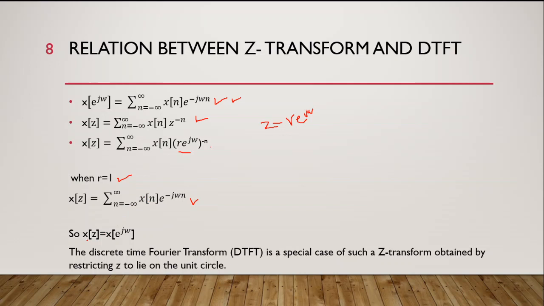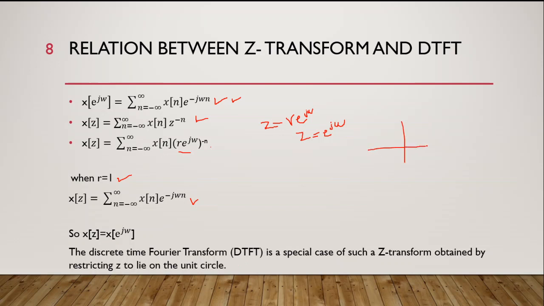So then X of z is equal to X of e power j omega. When z is equal to e power j omega, or when r is equal to 1, the z transform is being converted into the discrete time Fourier transform. So we can say that the discrete time Fourier transform is a special case of the z transform obtained by restricting z to lie on the unit circle.